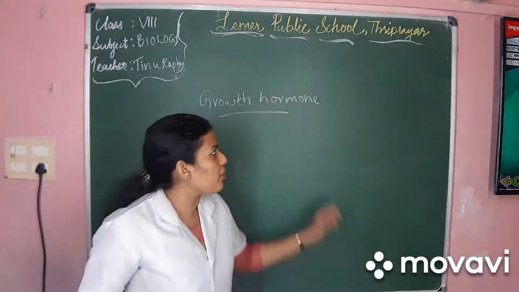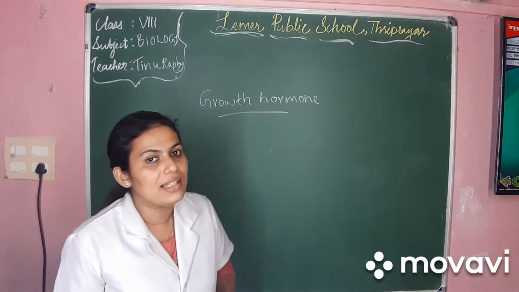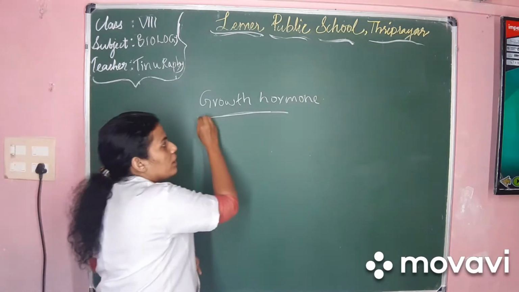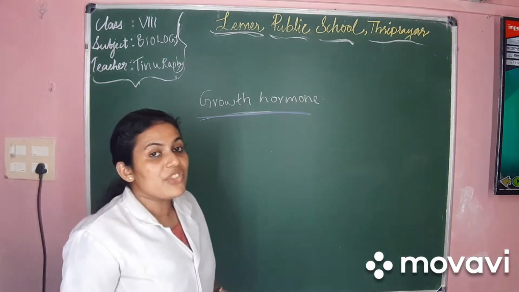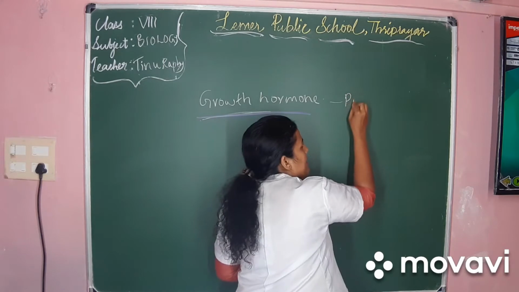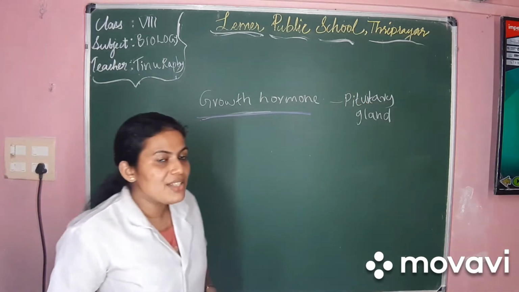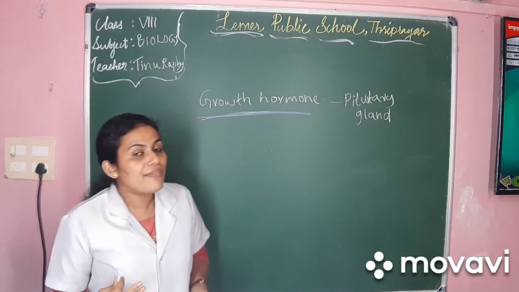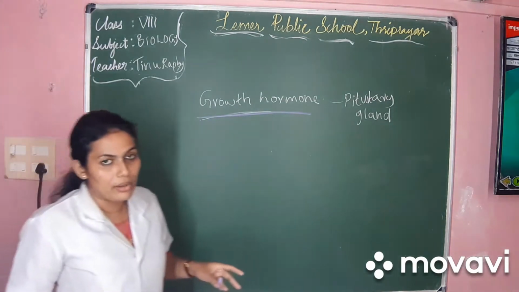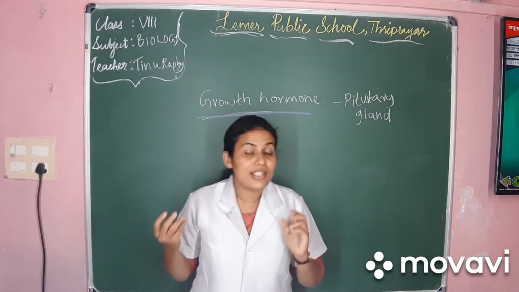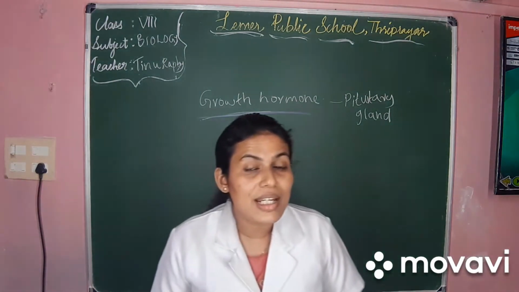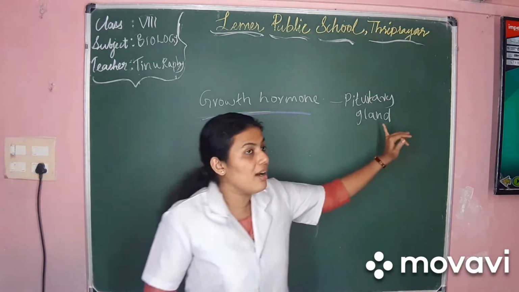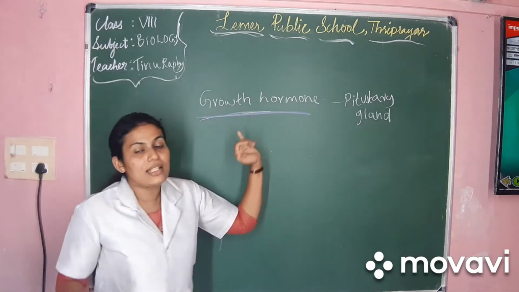Now this growth hormone is also situated inside the pituitary gland. So the growth hormone is secreted by the pituitary gland. We learned it secretes LH hormone, luteinizing hormone. Along with that, it also secretes the growth hormone. Now, where is this pituitary gland situated? Yes, the pituitary gland is situated inside the brain.